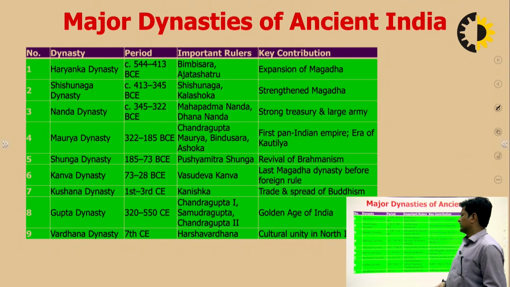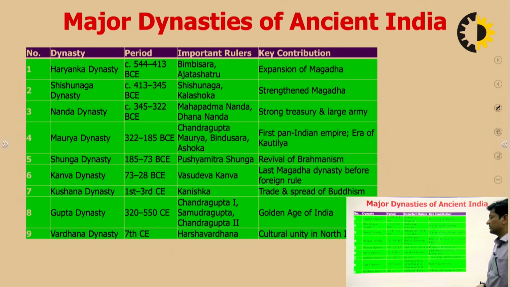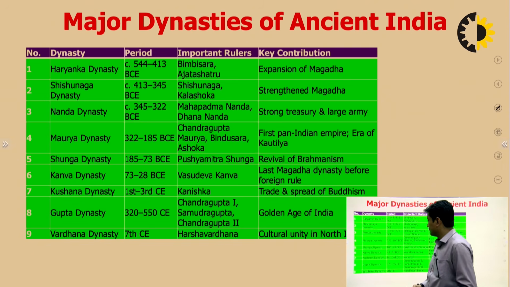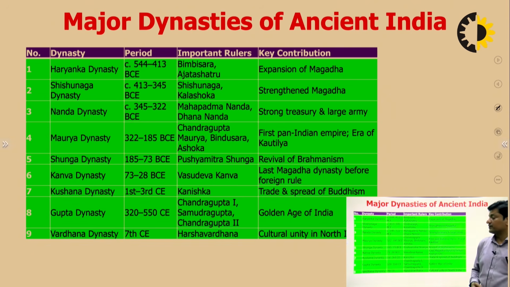So the Sunga dynasty existed between 185 to 73 BC. Pushyamitra Sunga was the important leader, revival of Brahmanism. Kanva dynasty, 73 to 28 BC. Vasudeva Kanva was the important leader, the last Magadha dynasty before foreign rule. Then after, you must have heard about the Kushan dynasty, where Kanishka was the ruler, and trade flourished during that time. Buddhism also spread during that time period.